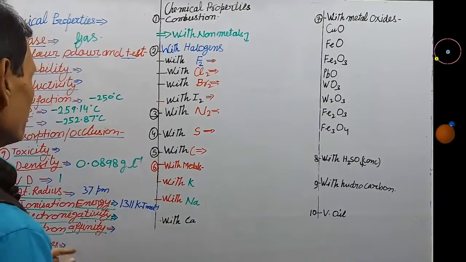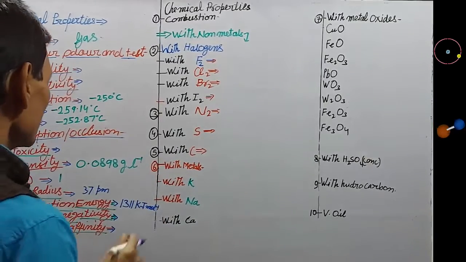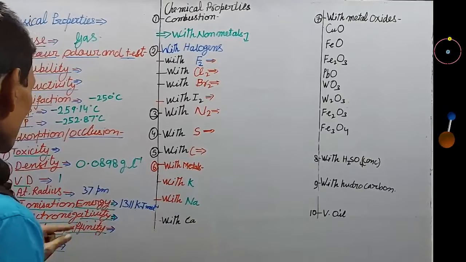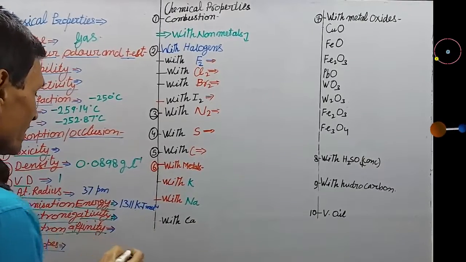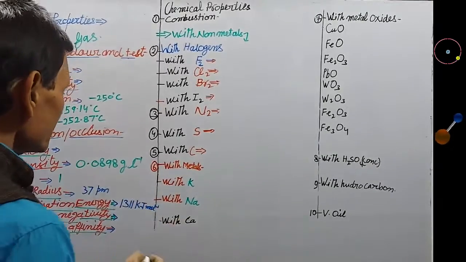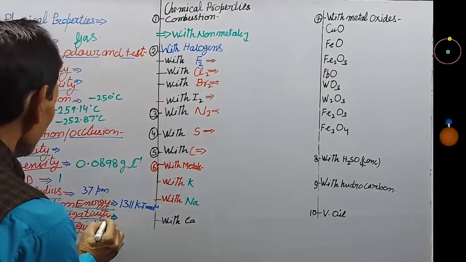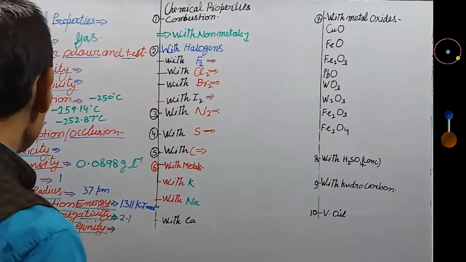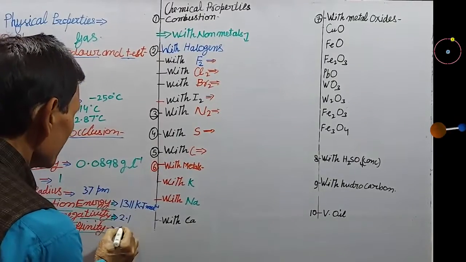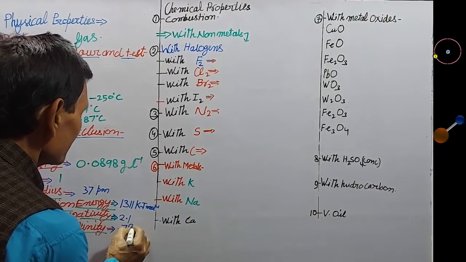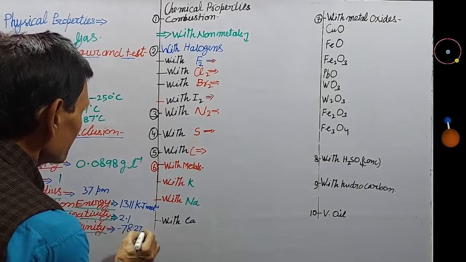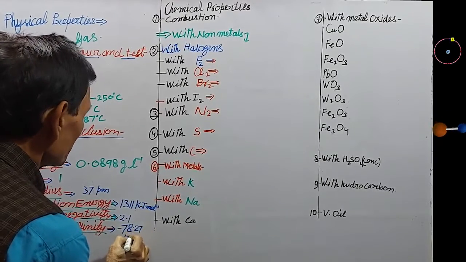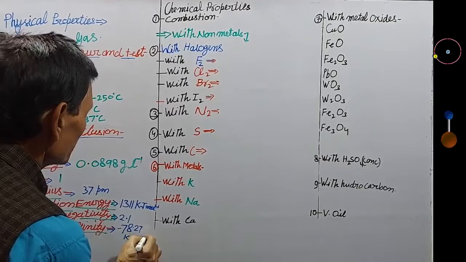Next is electronegativity, the power of attracting the electron. Electronegativity is 2.1 on Pauling scale. Electron affinity is minus 78.27 kilojoule per mole. Kilojoule per mole is its unit.